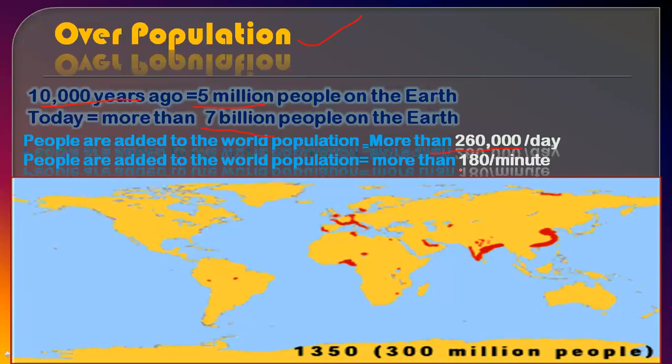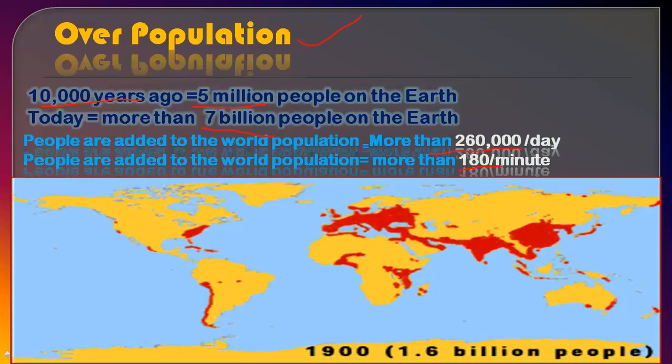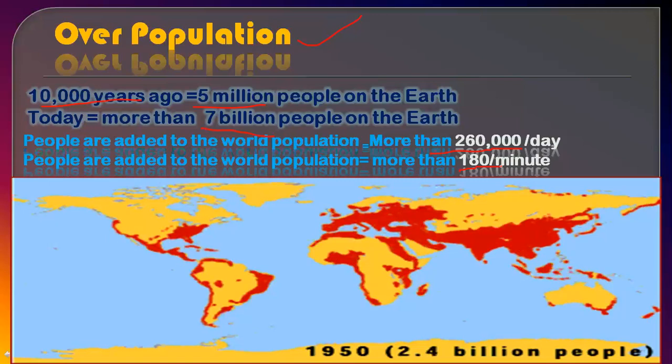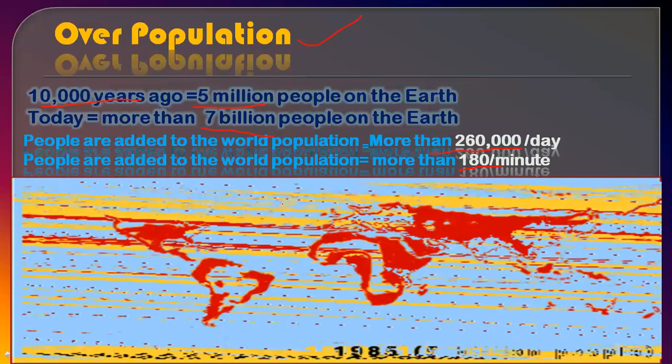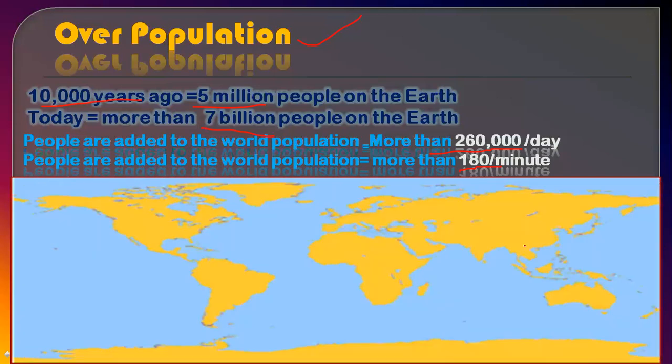In minutes, 180 persons per minute are added to this world. That is too much. So that's a confined, restricted area. You can see the increasing population in the world. The land part is just the same. It is not increasing, but people are increasing over there.